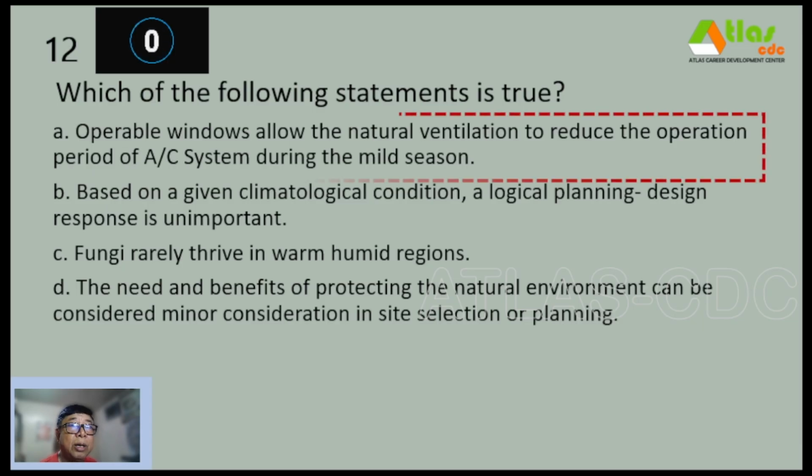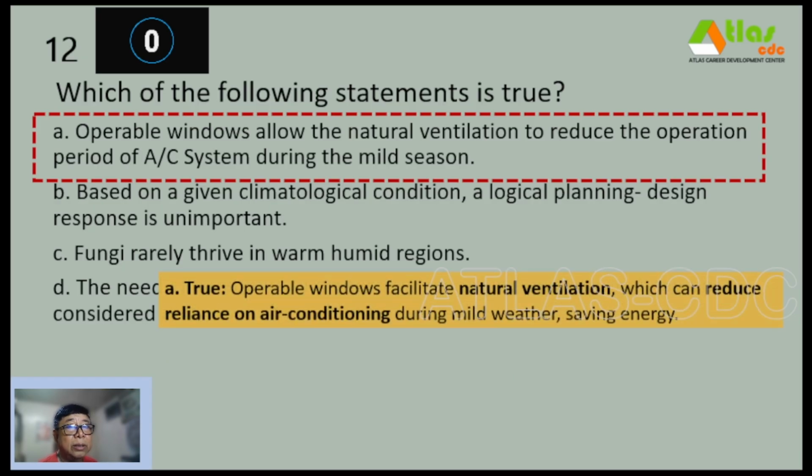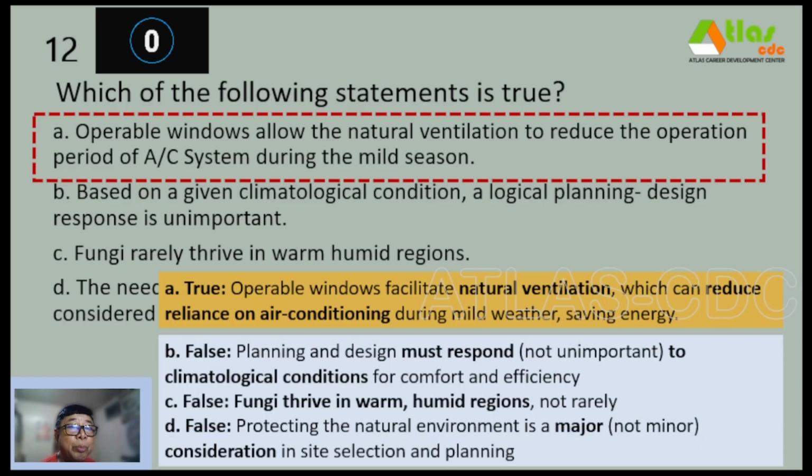And our correct answer is letter A. Operable windows allow natural ventilation to reduce the operation period of the AC system during the mild season. So that is, operable windows facilitate natural ventilation, which can reduce reliance on air conditioning during mild weather, saving energy. So dito sa letter B, nakalagay kasi dito unimportant, no? So ang correct statement is planning and design must respond to climatological conditions for comfort and efficiency.